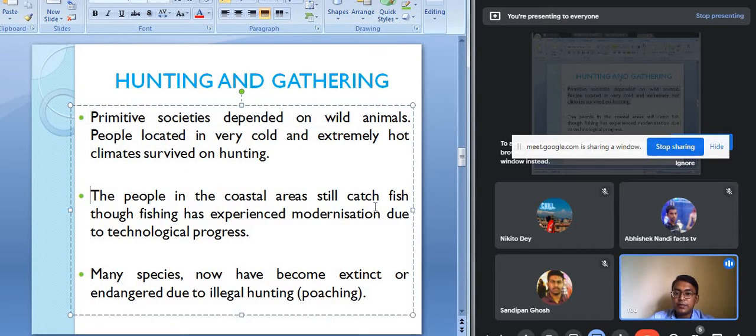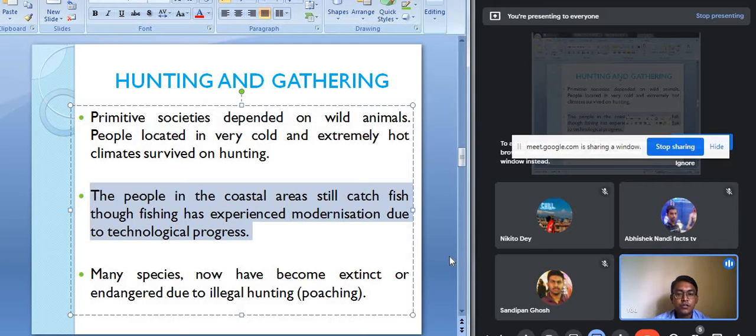The people in the coastal areas still catch fish through fishing, though fishing has experienced modernization due to technological progress. Even the people living in the coastal areas used to carry out the fishing activity for earning their livelihood, and even now fishing is a major economic activity.